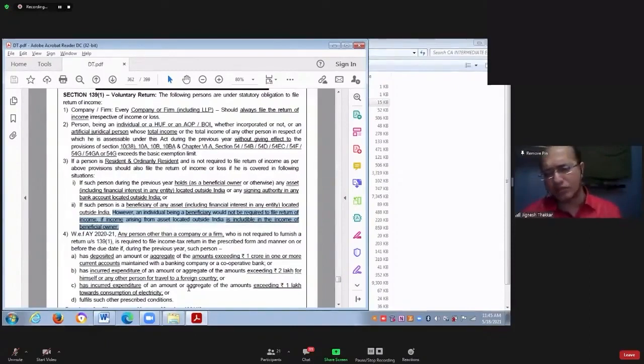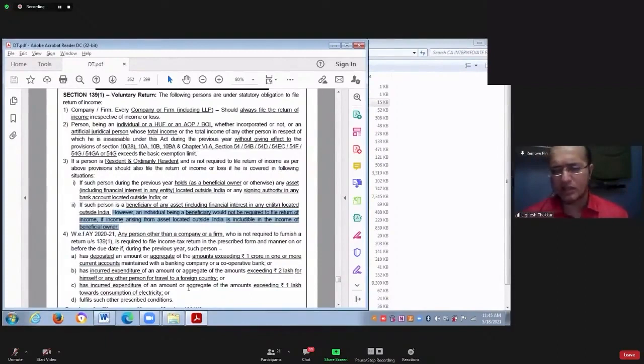Who is the beneficial owner? Sarvana is the beneficial owner. If the income from that FD, which is kept in dollars in a bank outside India, if that FD interest is taxable in the hands of Sarvana, then Sarvana's child, being a beneficiary, would not be required to file the income tax return, because anyway the income is already taxed to Sarvana only. So then the beneficiary need not file the income tax return.